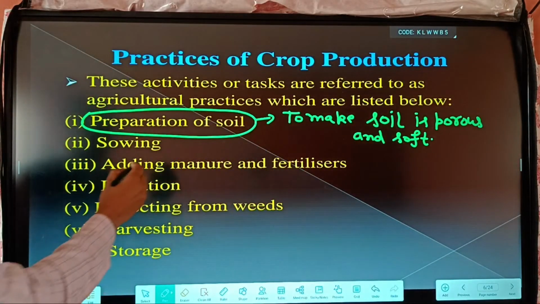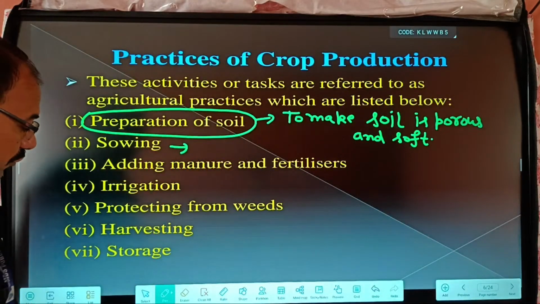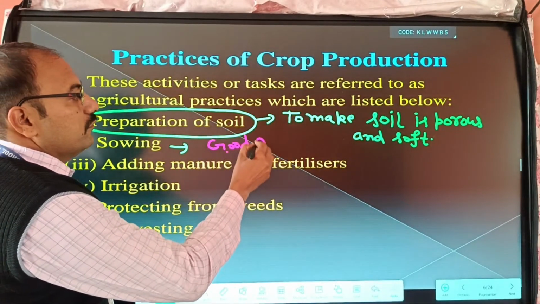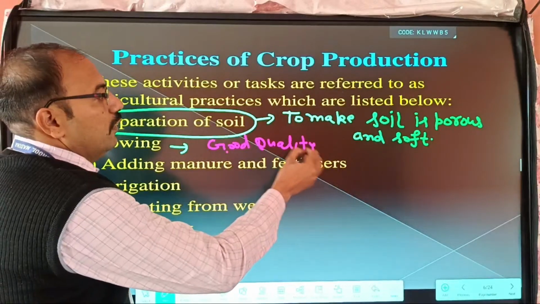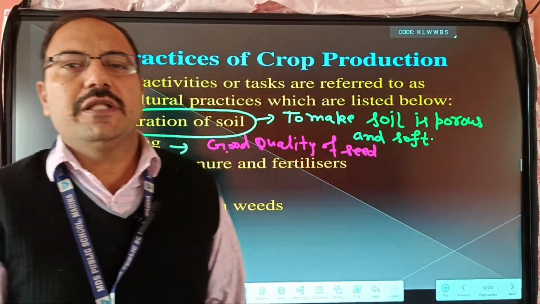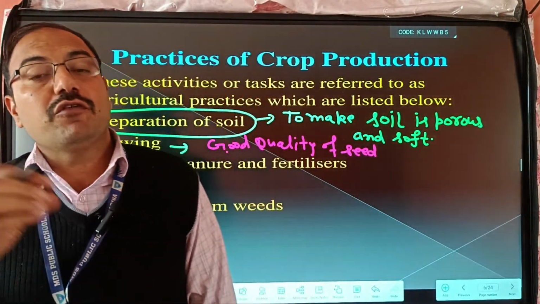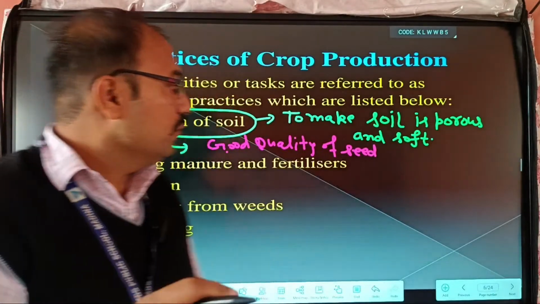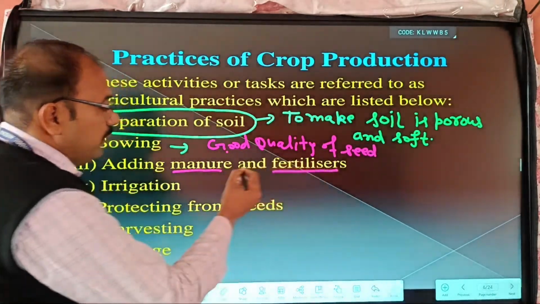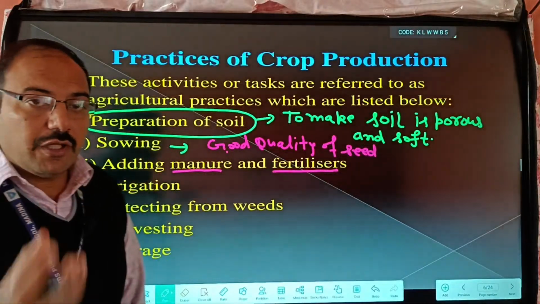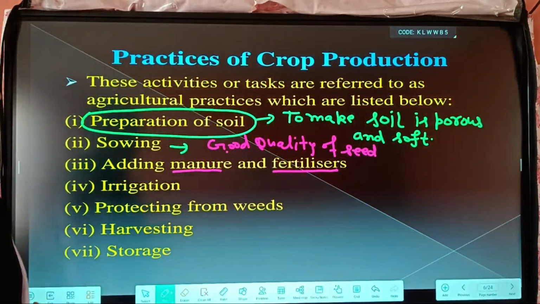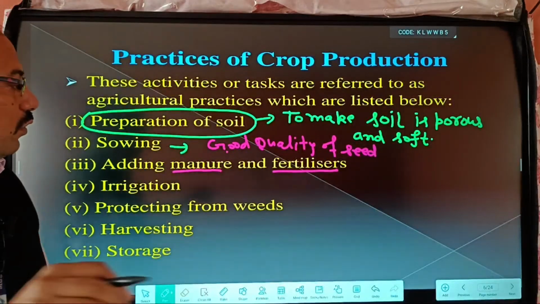And the next step is sowing. Sowing means we take good quality seeds. Here, what is important is good quality of seeds. Good quality seeds means they are free from disease, and free from fungus and bacterial infection. So we take good quality seeds, and add manure and fertilizer. These are substances added into the soil that increase the fertility of the soil and increase the production of crops.